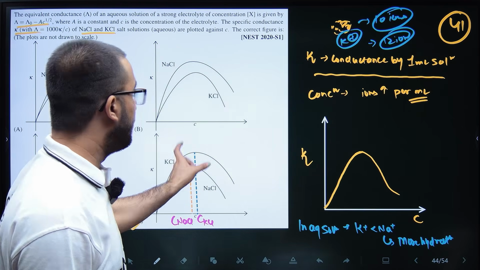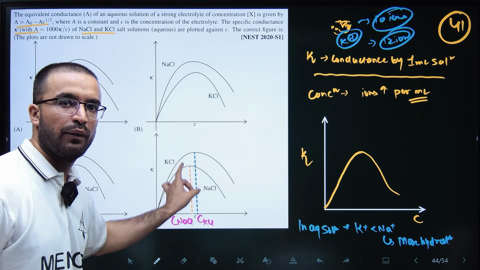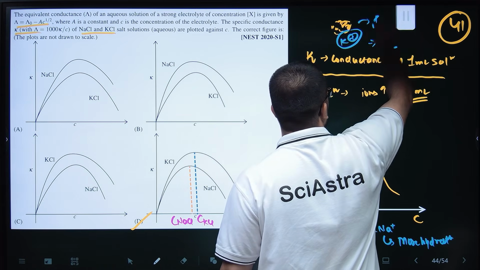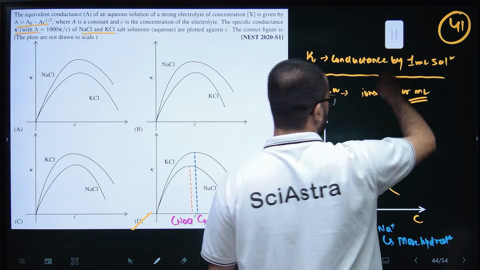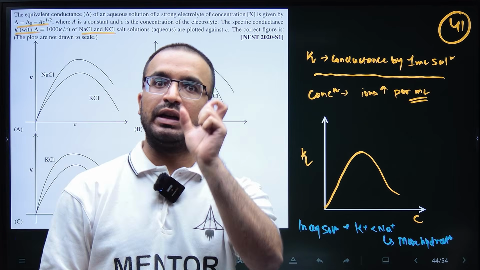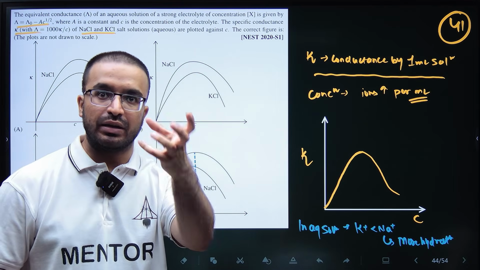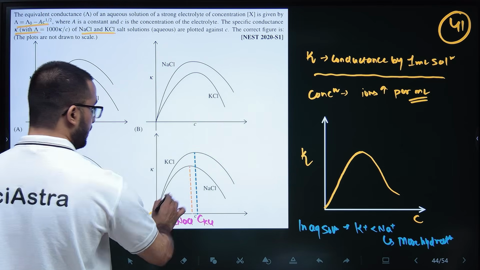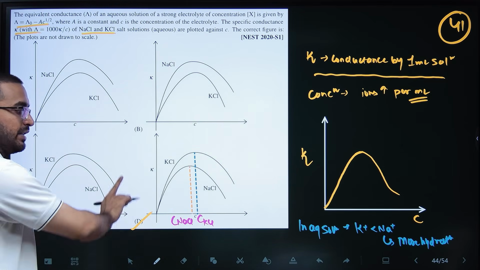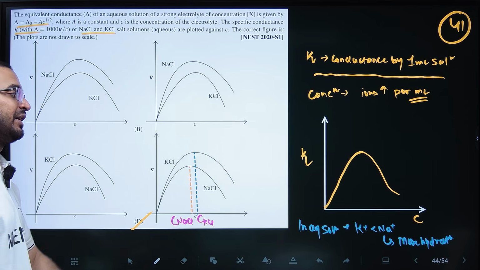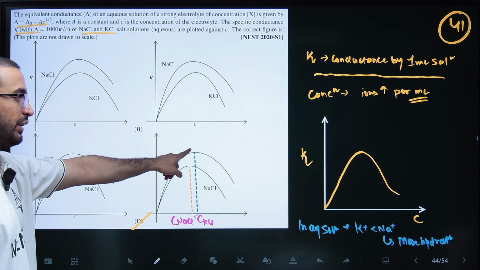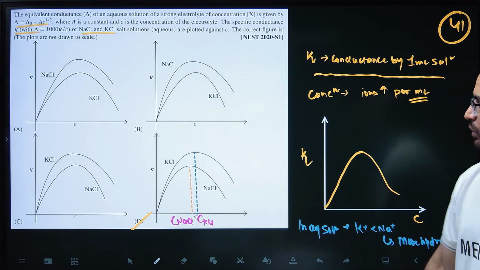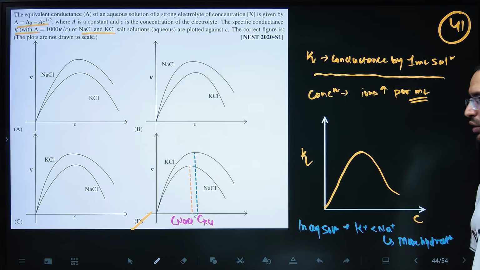So its limit will be reached at a higher value of conductivity, obviously, because the ion is less bulky. So basically more ions can be accommodated in 1 ml, so more conductivity will be there till the limit is reached, then conductivity will decrease. So obviously KCl's conductivity limit is at higher concentration, and that limit is also higher, more conductivity. So that is the answer. This was a very good question.